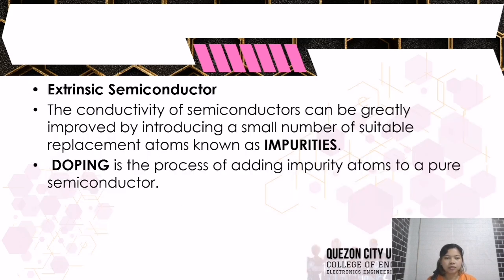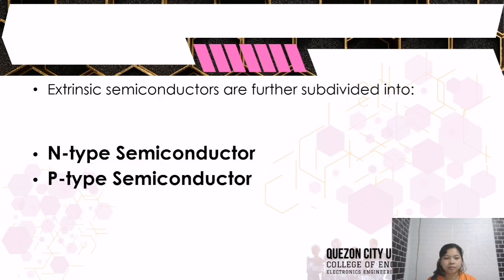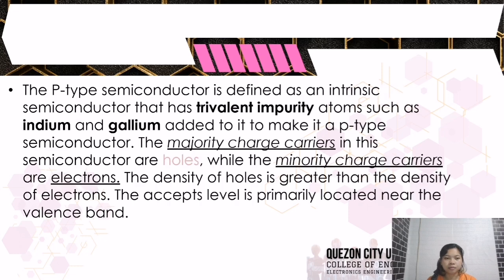Extrinsic semiconductor. The conductivity of semiconductors can be greatly improved by introducing a small number of suitable replacement atoms known as impurities. Doping is the process of adding impurity atoms to a pure semiconductor. Extrinsic semiconductors are further subdivided into n-type and p-type semiconductors.